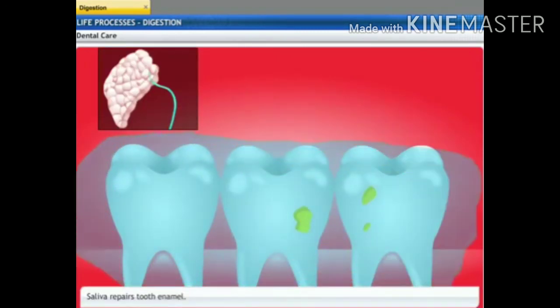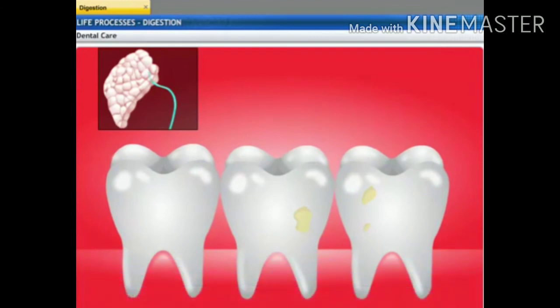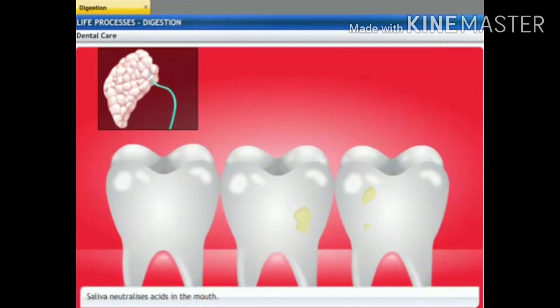Saliva contains minerals that are used to repair tooth decay. At the same time, the buffering agents in saliva neutralize the acids and prevent further